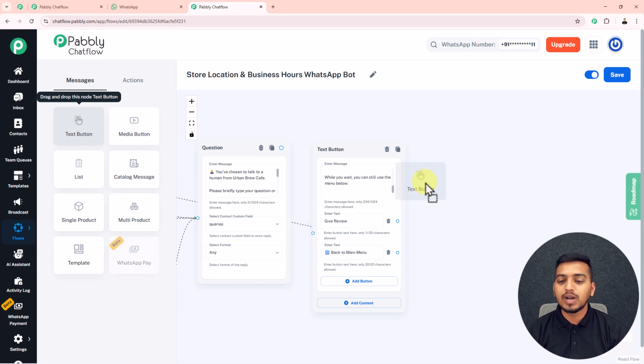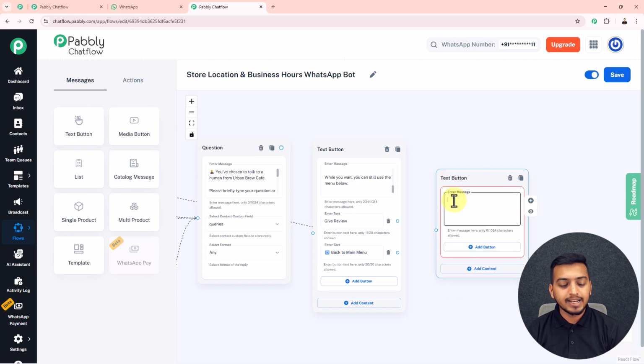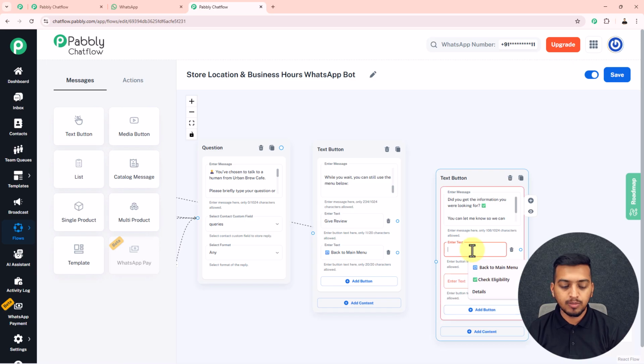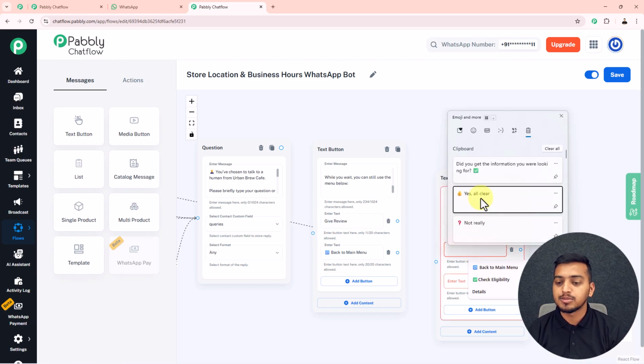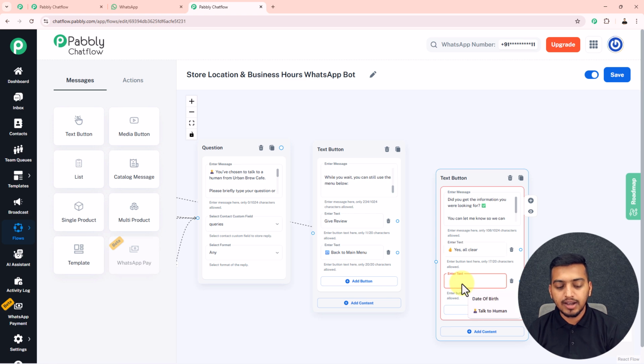So for that also I will just drag in this text button, and in here I will enter this message where you can see I have entered this text. Did you get the information you were looking for? And below this text I will add two different buttons for my customer to select from. Inside this first button I will enter this text yes all clear, and inside the second button I will enter this text not really.